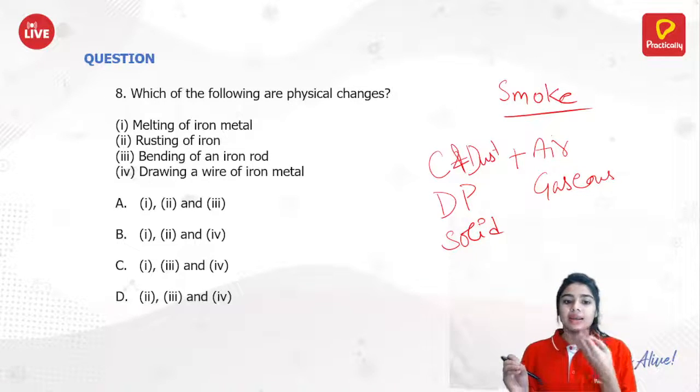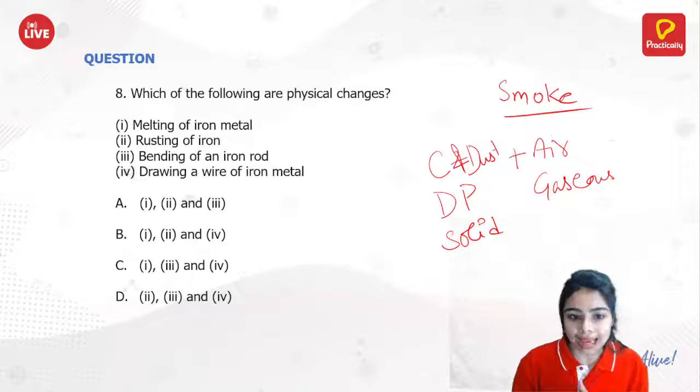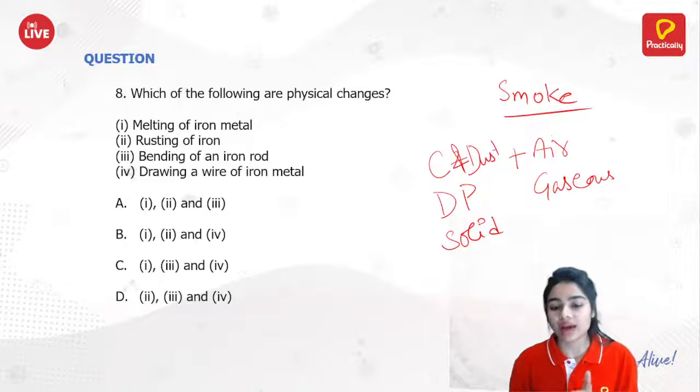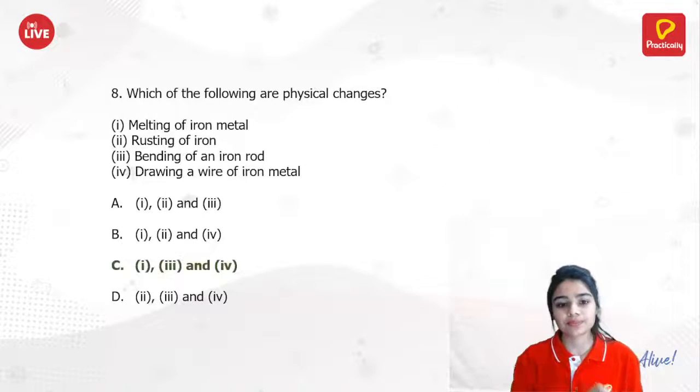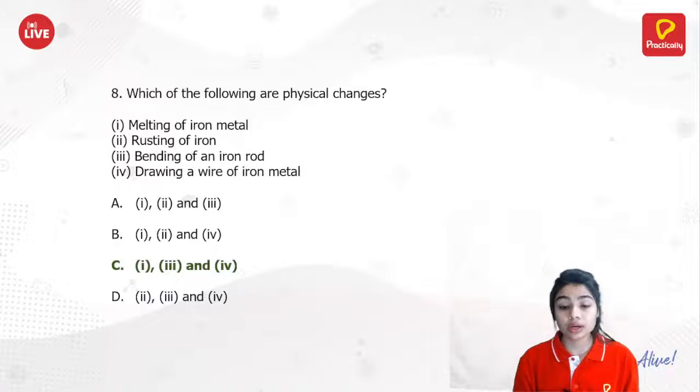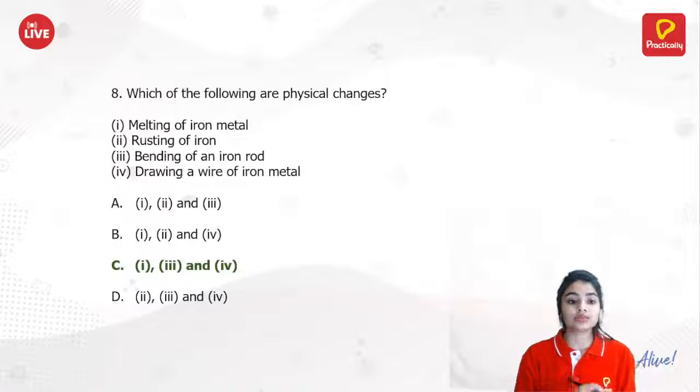So here we are having physical changes: melting of an iron metal, rusting of iron, bending of iron, or drawing a wire of iron metal. Let's see the answer. So option C is the correct one. Very good. So here, why are physical changes only the first, third and fourth, not the second?